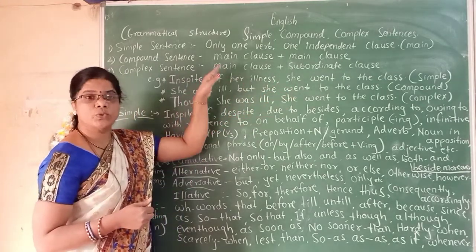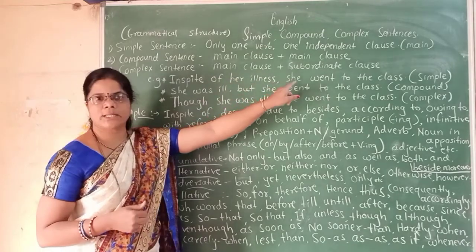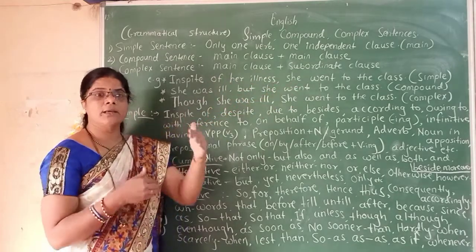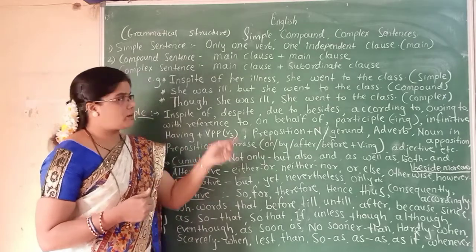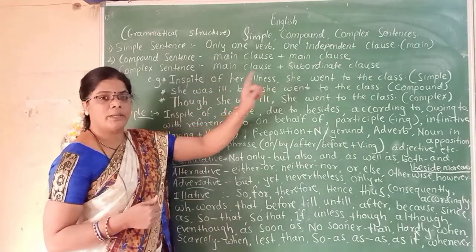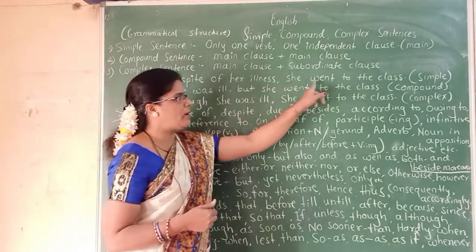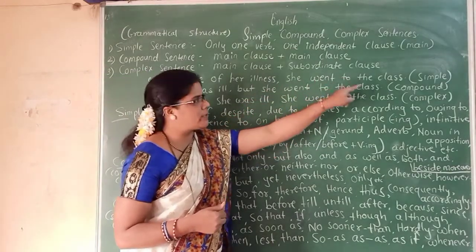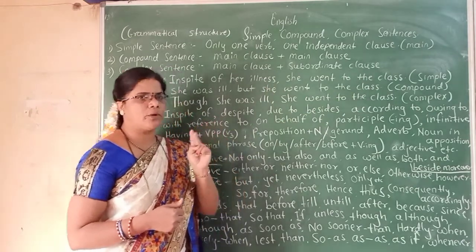In spite of her illness, she went to the class. आजारी असून सुद्धा ती क्लासला गेली. बघा, आजारी असून सुद्धा ती क्लासला गेली. In spite of her illness, she went to class. In this sentence, you will find only one verb, that is went, and so it is a simple sentence. Second one we are going to see.